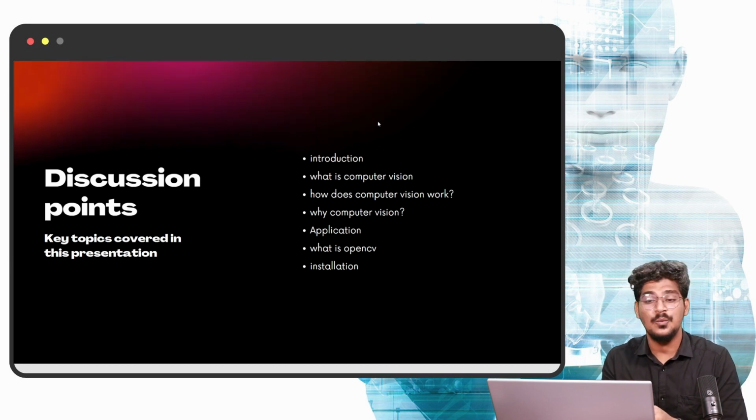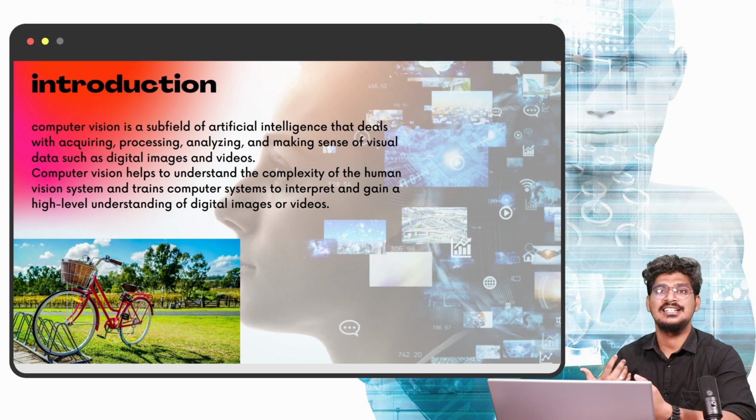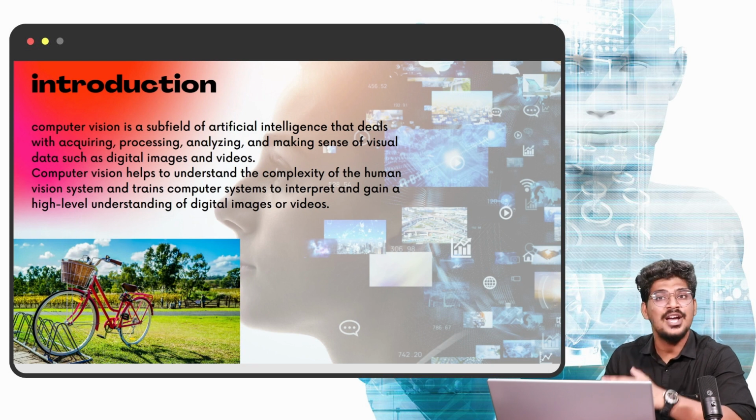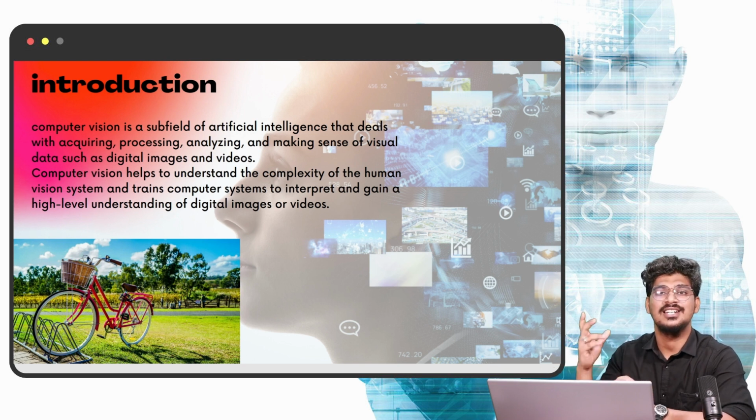So without delay, first the introduction to computer vision. Computer vision is a subfield of artificial intelligence. We already know this, because in the first day of the artificial intelligence masterclass we discussed that artificial intelligence has several technologies like machine learning, deep learning, NLP and computer vision. Now we are going to discuss it deeply. Computer vision is a subfield of artificial intelligence that deals with acquiring, processing, analyzing and making sense of visual data such as digital images or digital videos.